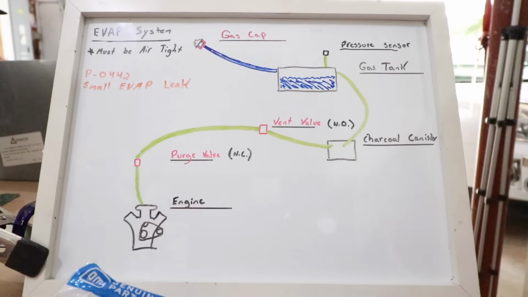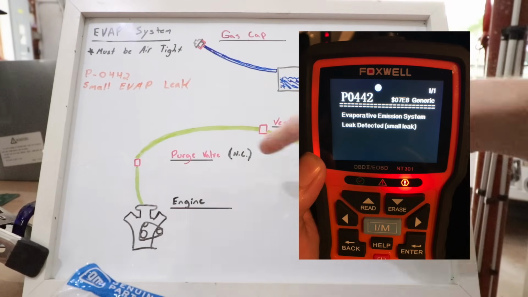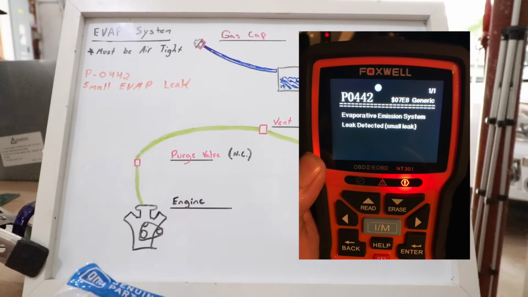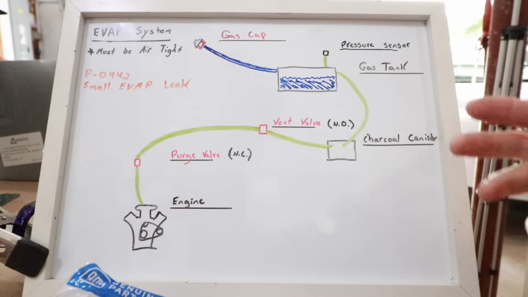Now, this GMC Terrain has an engine code that comes and goes. It's a P0442 indicating we have a small evap leak somewhere within the system and we have to try and figure out where it is or give it our best shot. It's a non-critical code. However, we're going to have a major issue when it comes time to get this car re-inspected. In my state, in order to get a car re-inspected, you have to go to a state-authorized inspection facility.